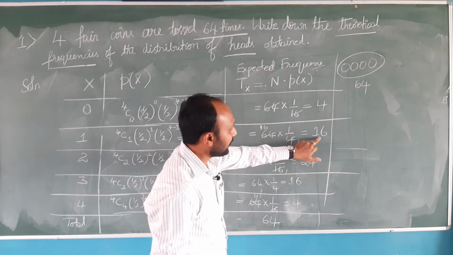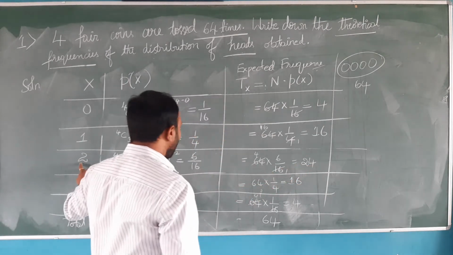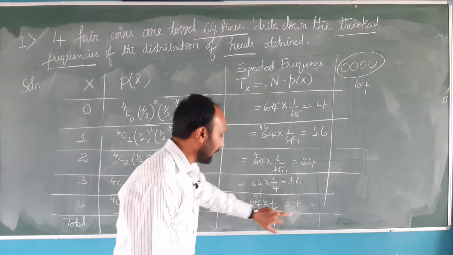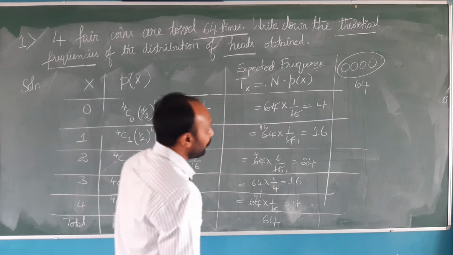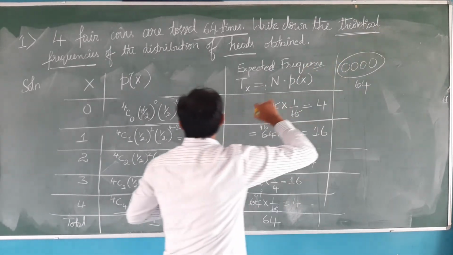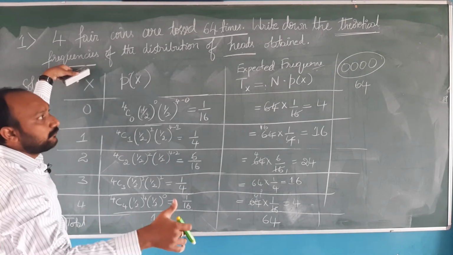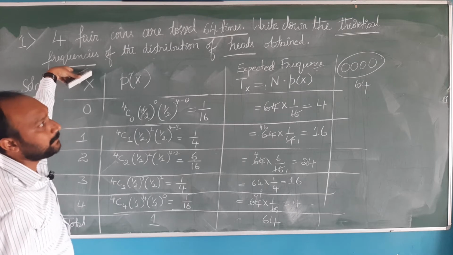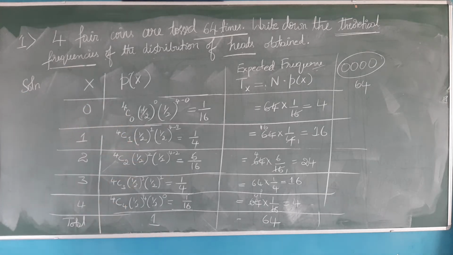You can expect 16 times only 1 head, 24 times 2 heads, 16 times 3 heads, and 4 times 4 heads. This is according to the theory. That's why I am saying theoretical distribution, not an observed one. We did not toss and observe, it is according to the binomial theory. So this is how you are going to solve this particular problem.